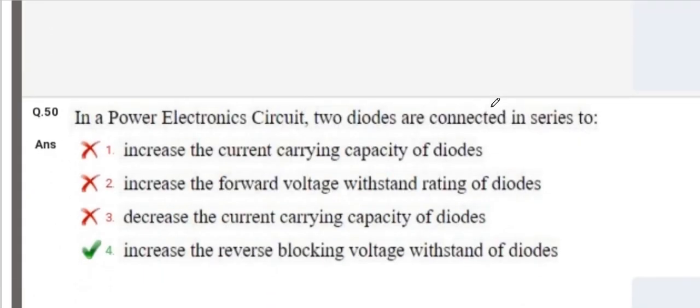In power electronic circuits, two diodes are connected in series. Why? When two diodes are connected in series, it increases the reverse blocking voltage. So the working of two diodes connected in series is that it increases the reverse blocking voltage.